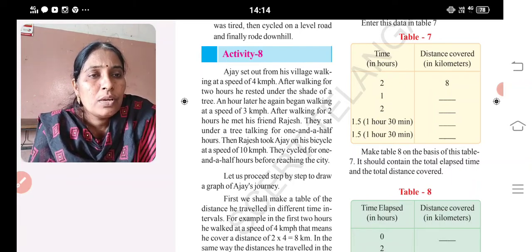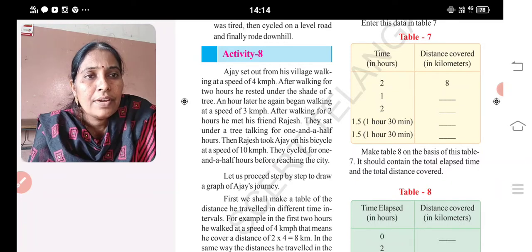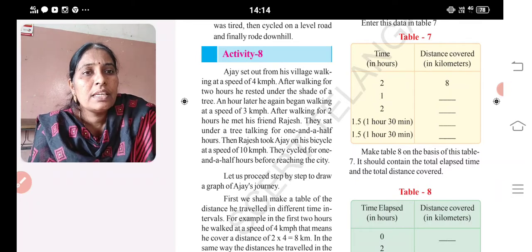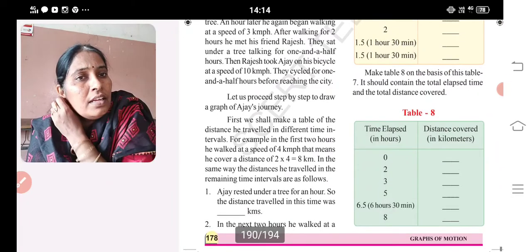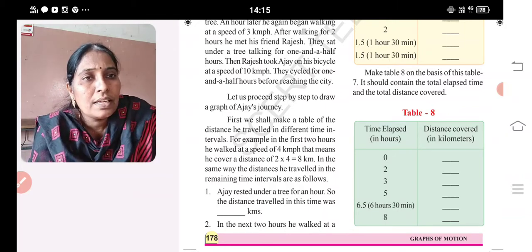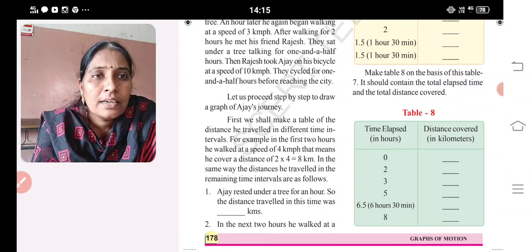First, we shall make a table of the distance travelled in different time intervals. For example, in the first 2 hours, he walked at 4 kilometers per hour. That means he covered a distance of 8 kilometers. The remaining time intervals are as follows. Ajay rested under a tree for half an hour. So the distance travelled in this time was dash kilometers.